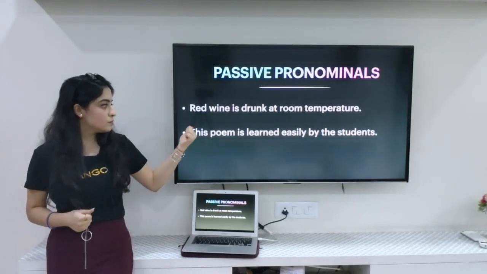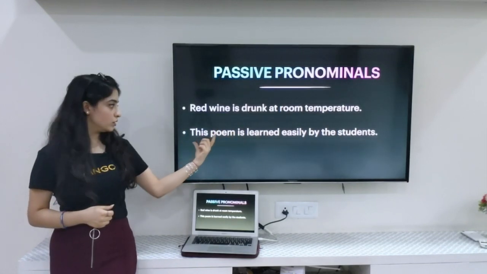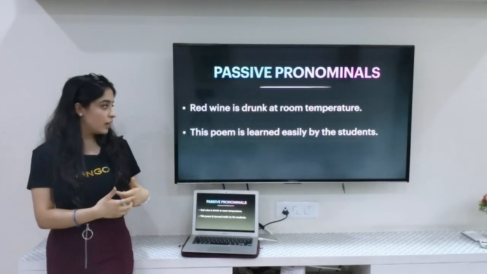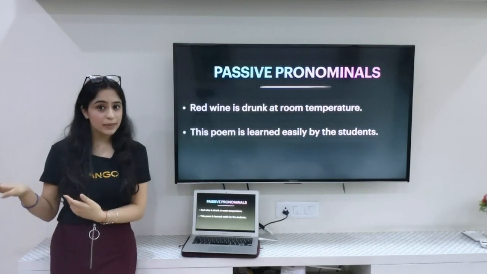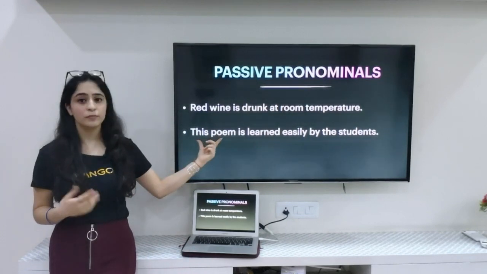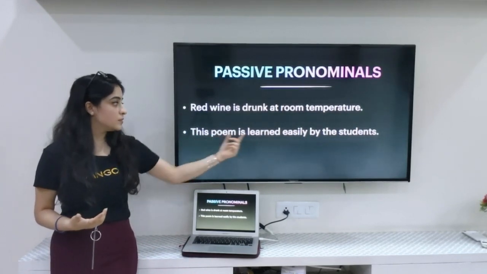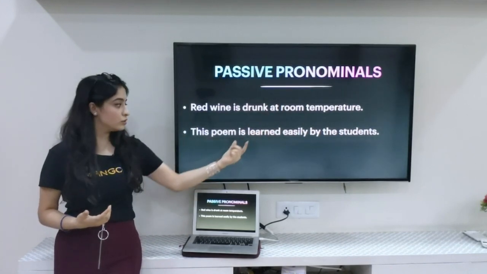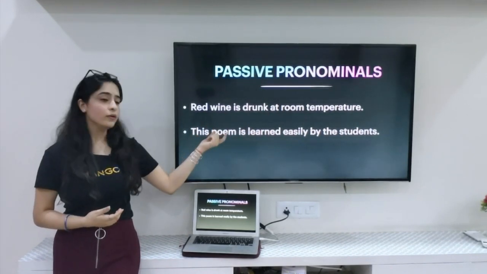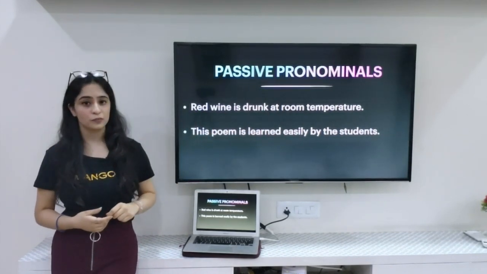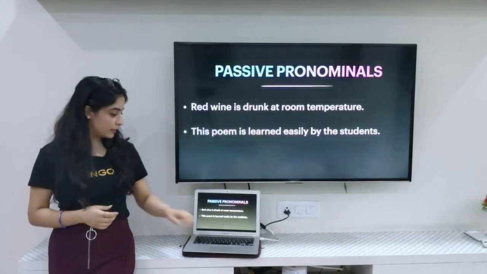The next one is this poem is learned easily by the students. Here this poem is the subject and it's getting learned easily by the students. So again the poem is not performing any action, but rather it's being learned easily by the students. So it's undergoing the action of getting learned easily, and hence it's a passive pronominal. These are the third type.